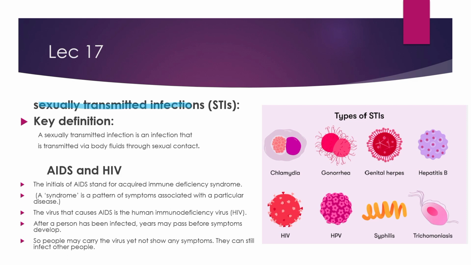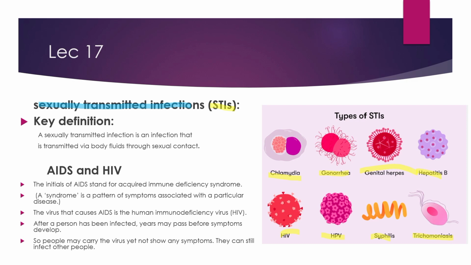Sexually transmitted infections. What are these infections? These infections are also known as STIs. There are many types of STIs: chlamydia, gonorrhea, genital herpes, hepatitis B, HIV, HPV, syphilis, trichomoniasis. These act in their own way and spread via sexual activities. Their symptoms and their effects are different.